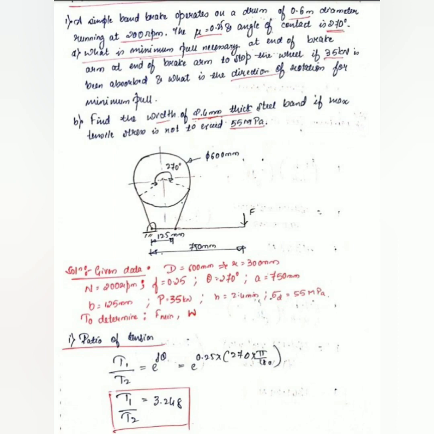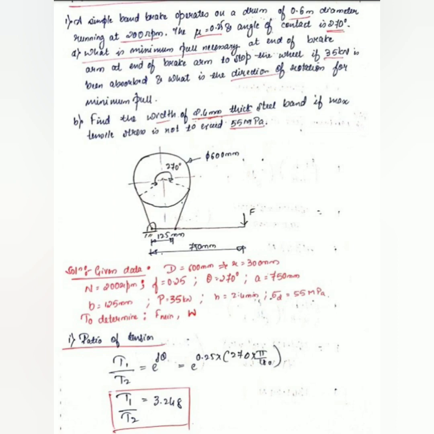A. What is the minimum pull necessary at the end of the brake arm to stop the wheel if 35 kilowatt is being absorbed, and what is the direction of rotation for minimum pull? And second, find the width of a 2.4 mm thick steel band if the maximum tensile stress is not to exceed 55 MPa.